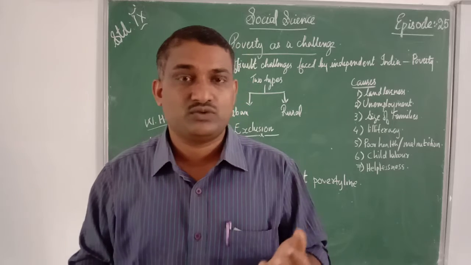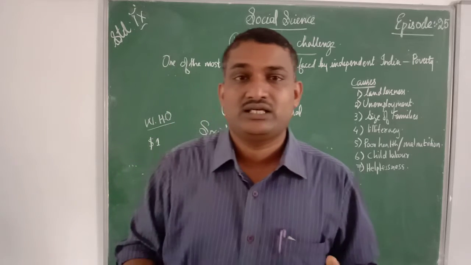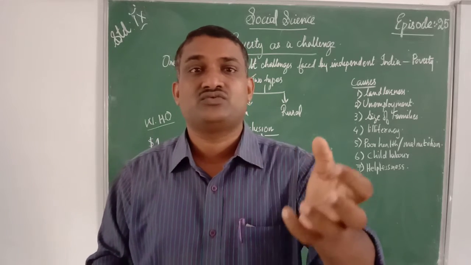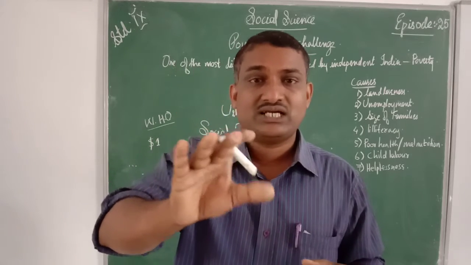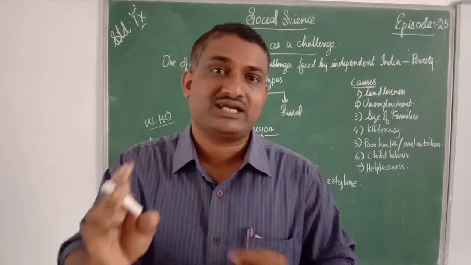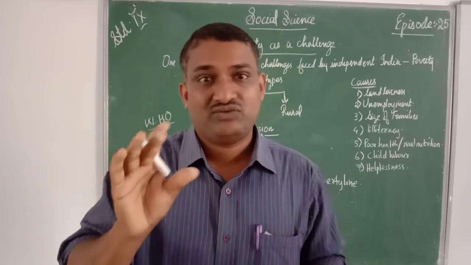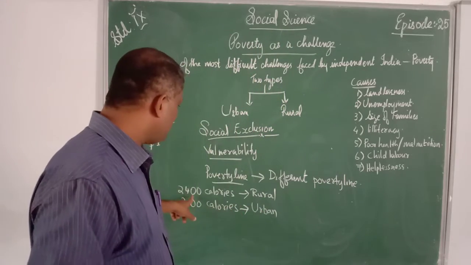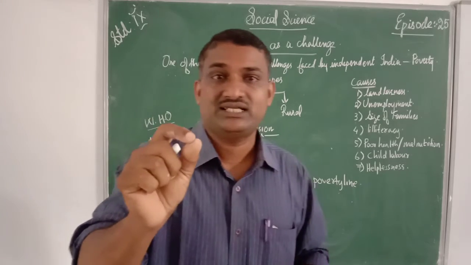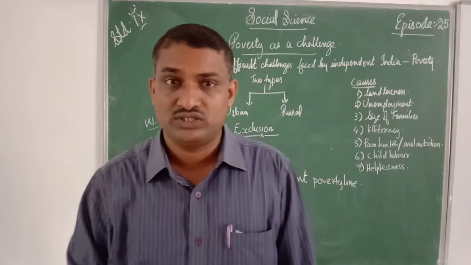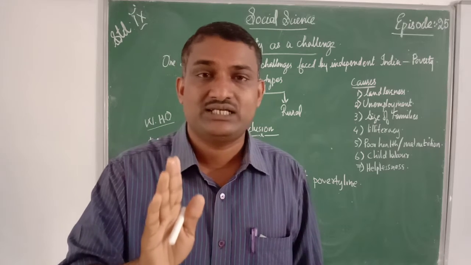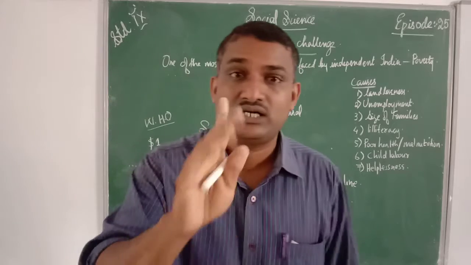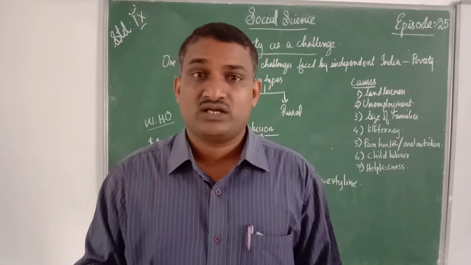What is poverty? Poverty is the extreme situation where they are not getting sufficient food at all. You know that the calories of food are necessary. When we consider rural and urban areas, the calories of food required may be different. Why this happens, I will explain. First, try to understand. In the rural areas, the village areas, they need more calories of food. More calories of food is needed in the rural areas. But in the urban areas, they need 2100 calories of food.